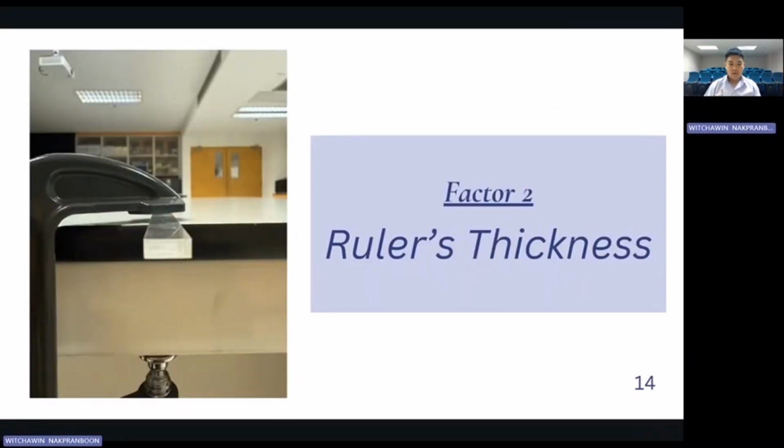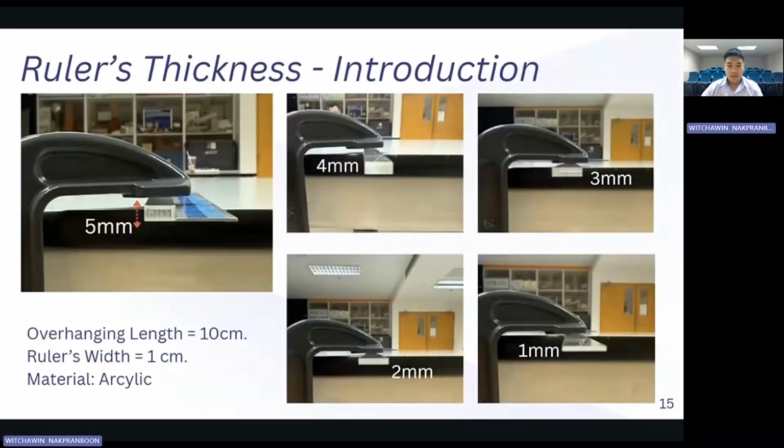Factor 2, ruler's thickness. In this series, the independent variable was the beam thickness h. The control variables were strictly maintained as: 1, the free overhang length, which is 10 centimeters, and 2, the cross-sectional width at 1 centimeter.